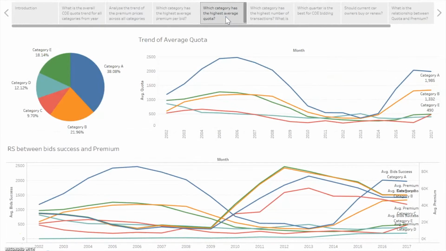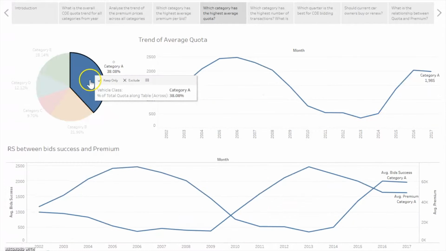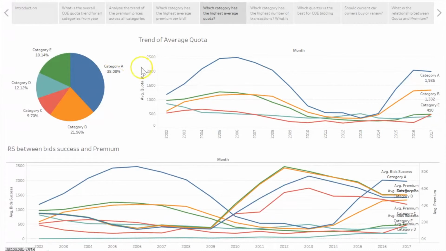Okay, so for business question 3, on task 3.2, the question is you would like to find out which category would have a higher chance of you bidding successfully. So the first sub question of this question is which category has the highest average quota and why? From this dashboard, you can see that category A has the highest. So let us zoom in on A.